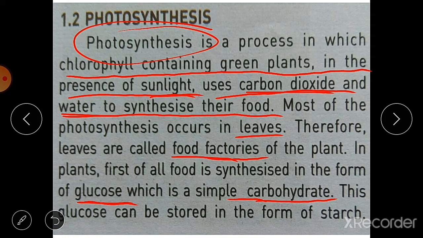This glucose can be stored in the form of starch. When food is prepared in the plants, it is stored in the form of starch. It is prepared in the form of glucose and stored in the form of starch.